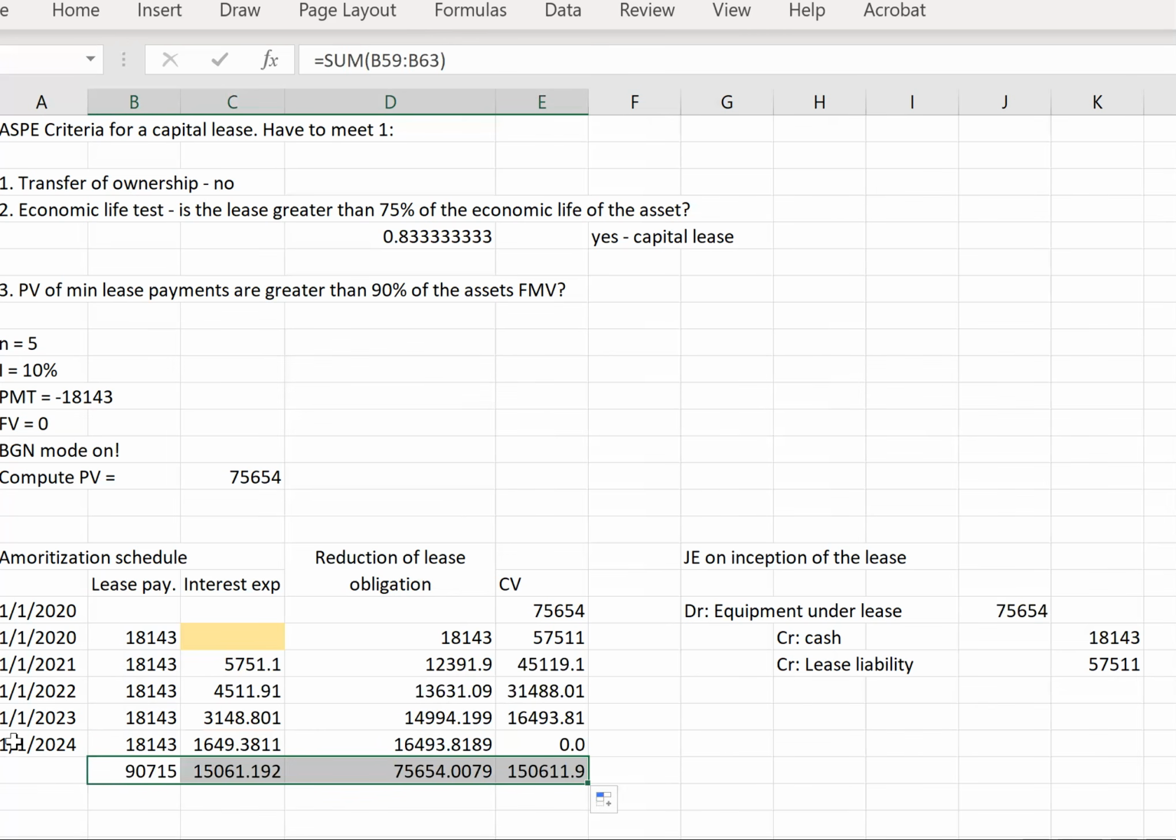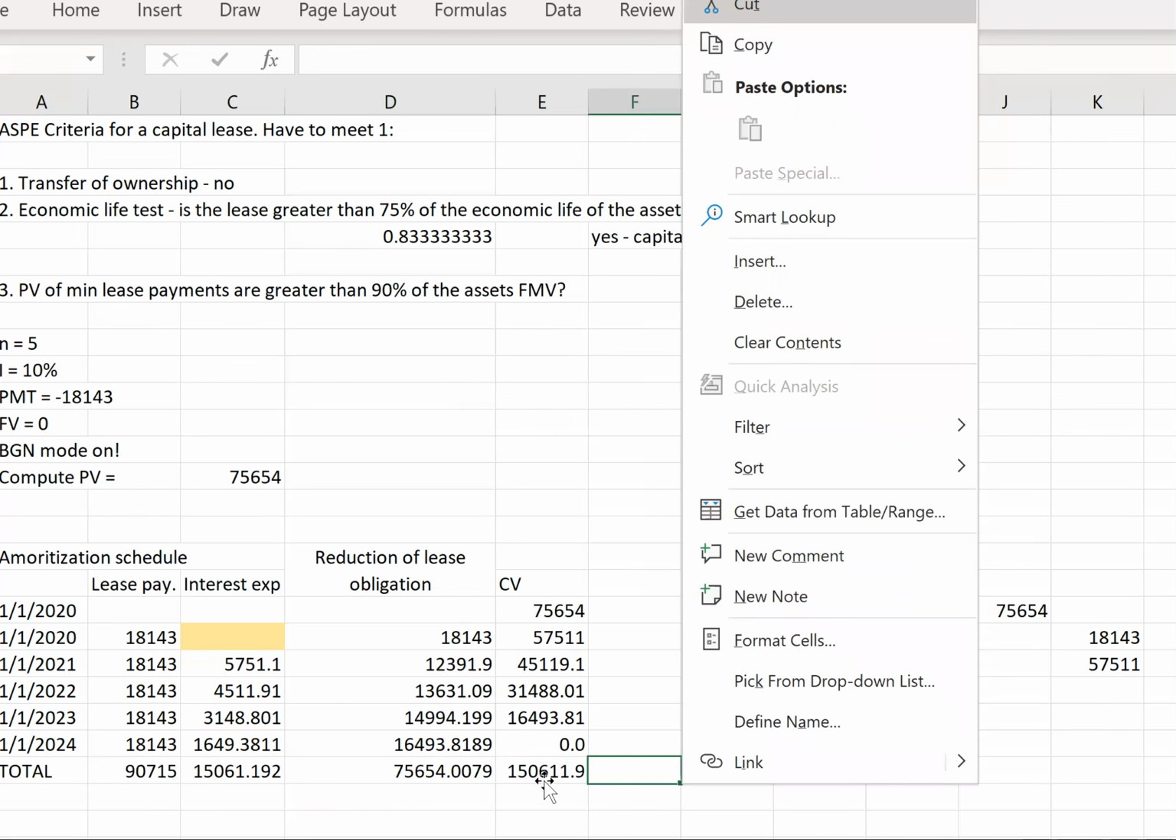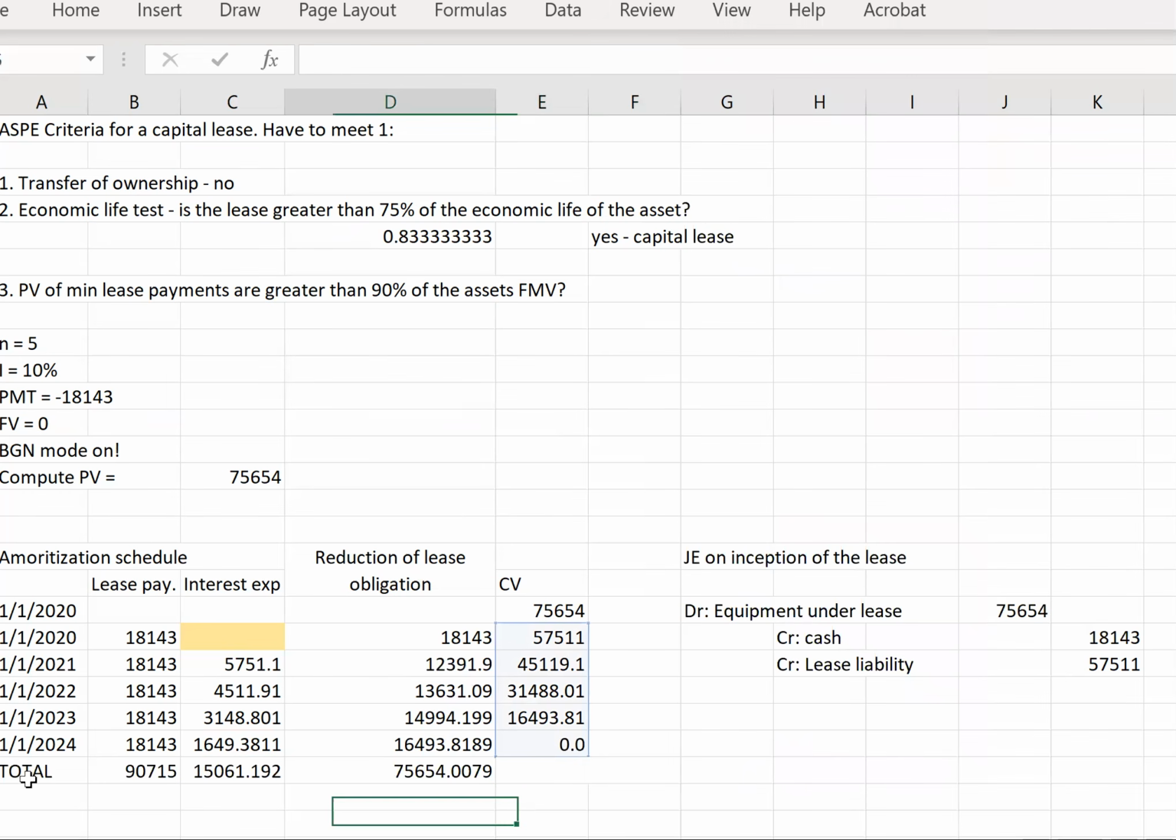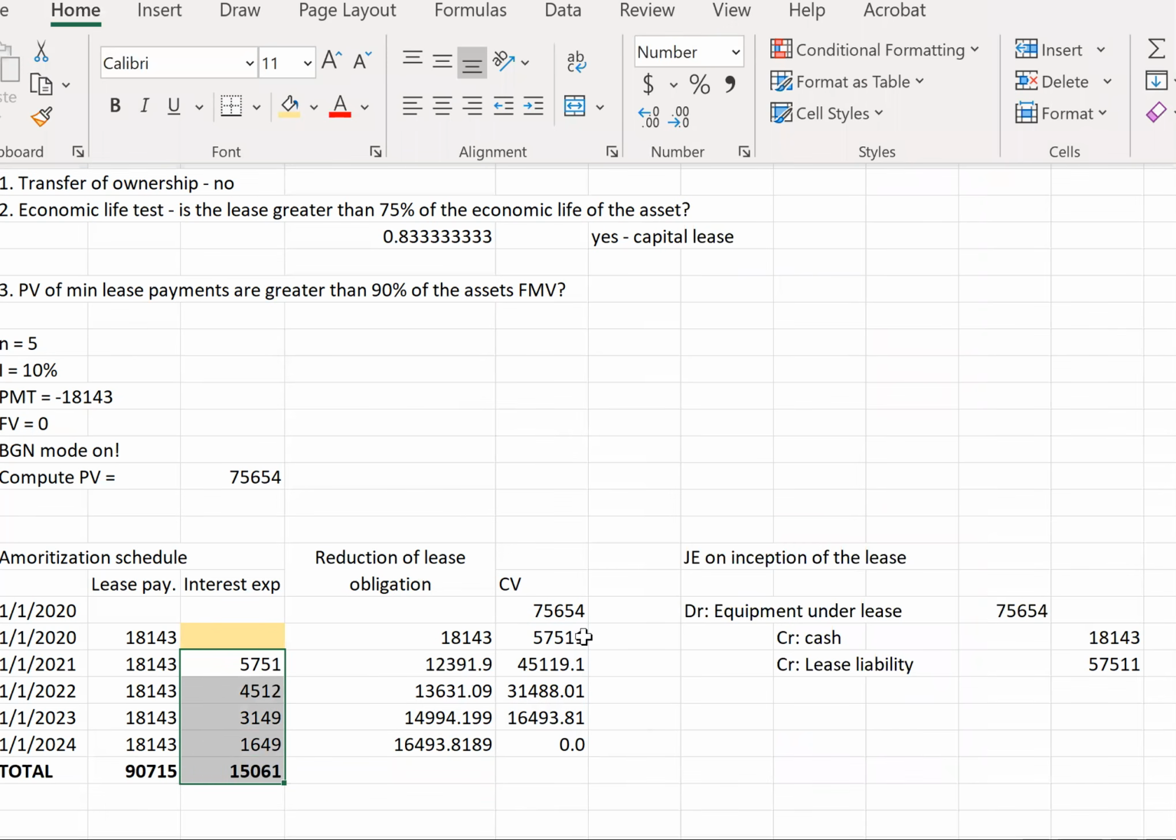And this is our total. This is statement of financial position, so we shouldn't have a total here. This is simply showing what our total amounts are. You can see our total reduction is equal to this, ending up with a carrying value of 0 when the lease matures.